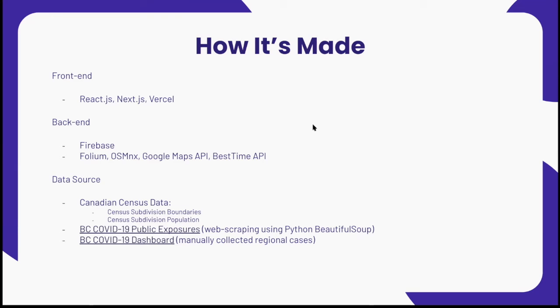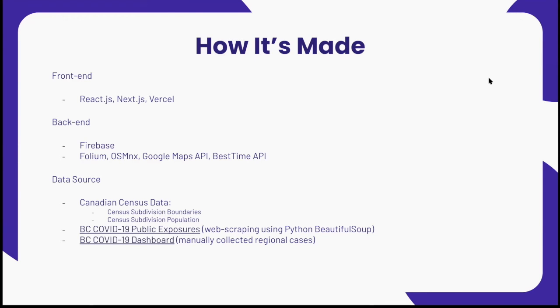So how did we make this possible? We used React.js, Next.js and Vercel to develop this application, and we are hosting it on Vercel. As a backend, we use Firebase to store our database, and we also use Google Maps API, and the best time API to predict busy times and generate these maps.